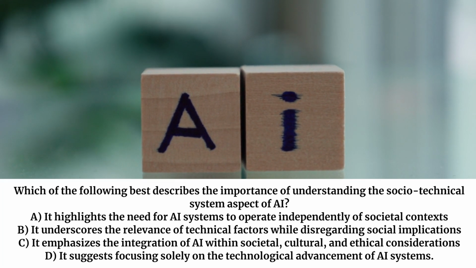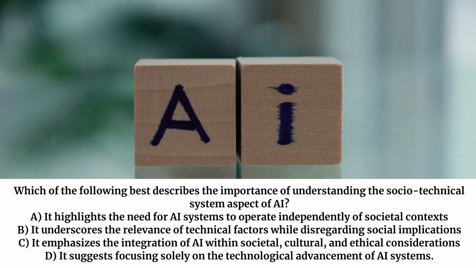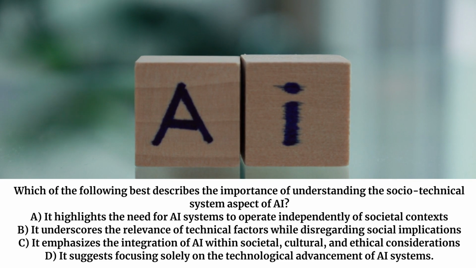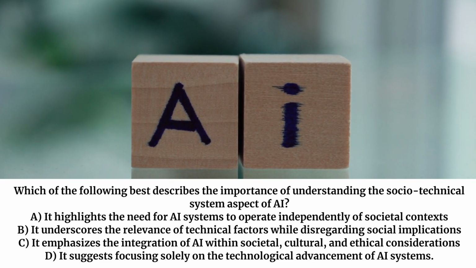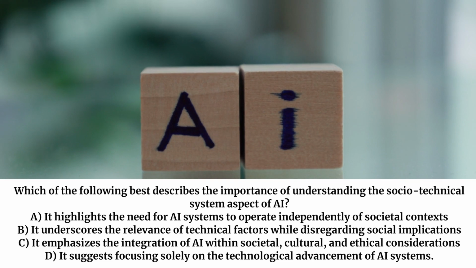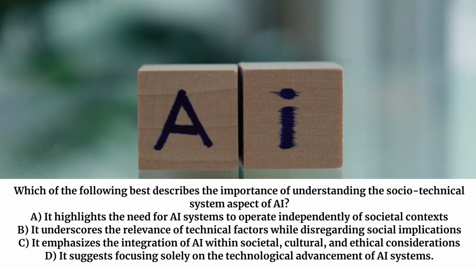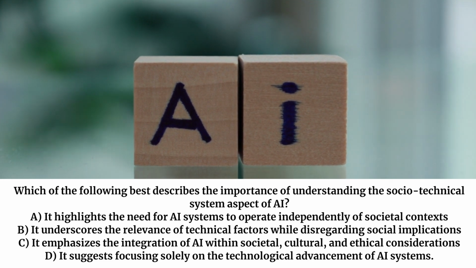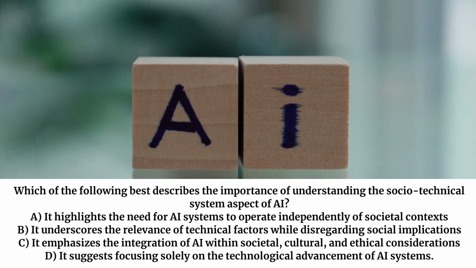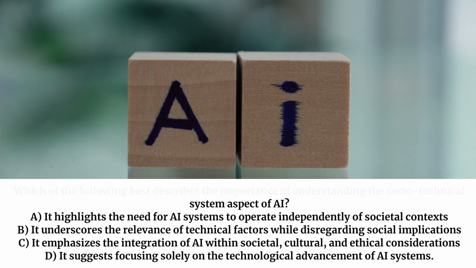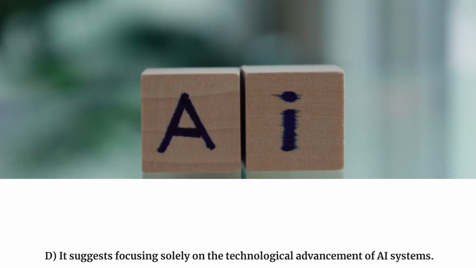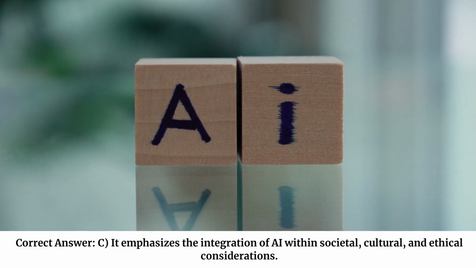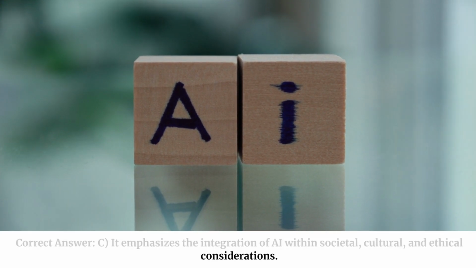Which of the following best describes the importance of understanding the socio-technical system aspect of AI? A. It highlights the need for AI systems to operate independently of societal contexts. B. It underscores the relevance of technical factors while disregarding social implications. C. It emphasizes the integration of AI within societal, cultural, and ethical considerations. D. It suggests focusing solely on the technological advancement of AI systems. Correct answer. C. It emphasizes the integration of AI within societal, cultural, and ethical considerations.